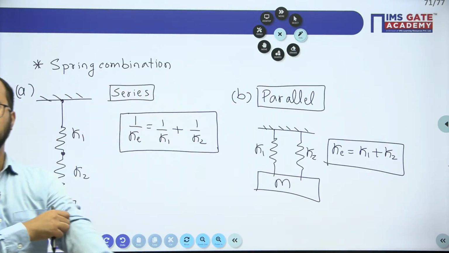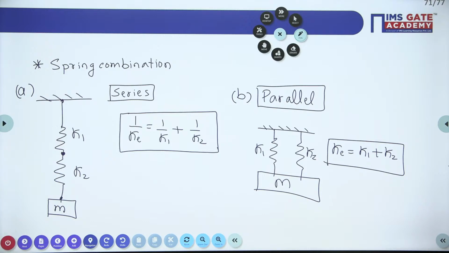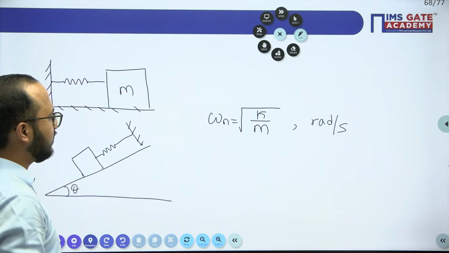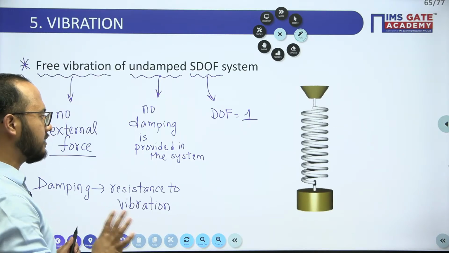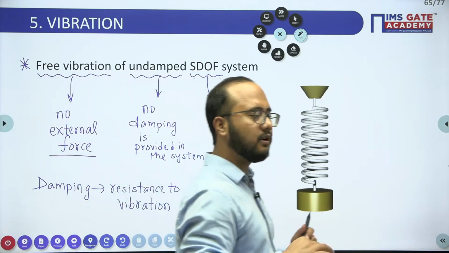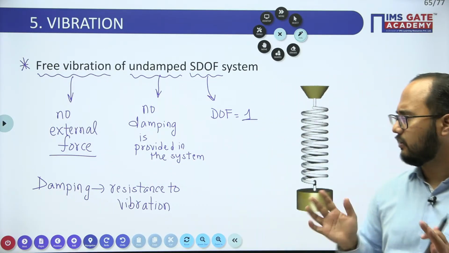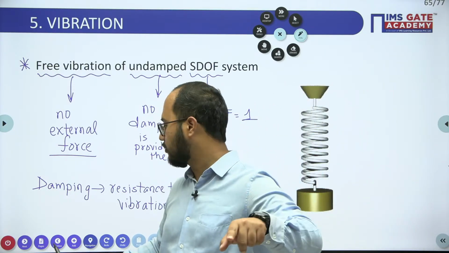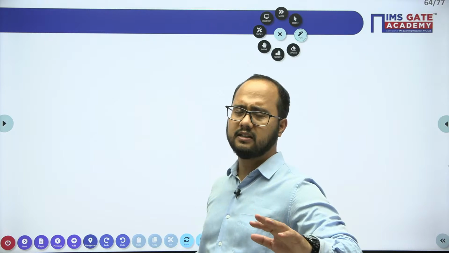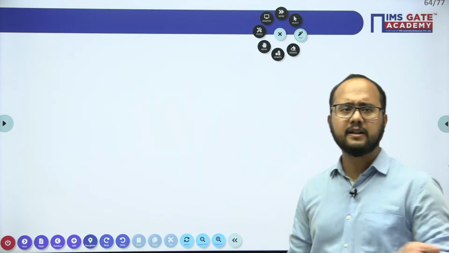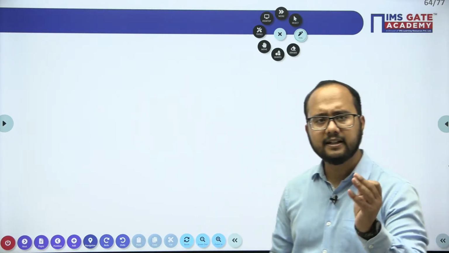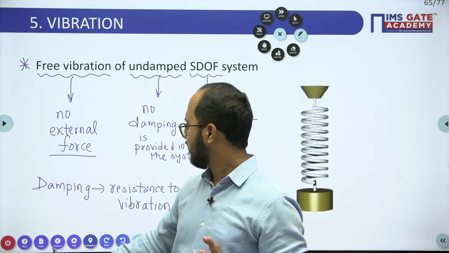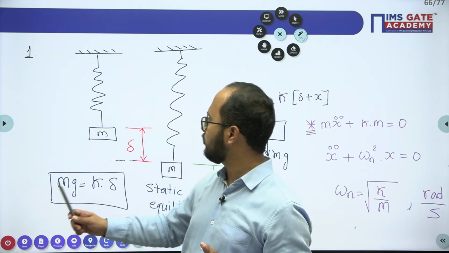So that is the basic part that we need to understand here. We have covered almost everything in vibrations also. You need to understand some basic things, like what is undamped, meaning no damping is provided in the system. And if you see the previous year questions, they are asking very simple questions in civil engineering, because this is a very basic topic for you. You just need to ensure some basic fundamental things. So what are the basic fundamental things you need to understand?